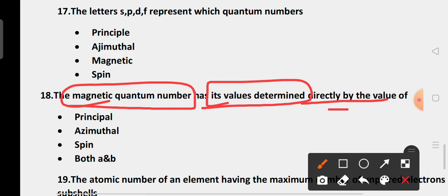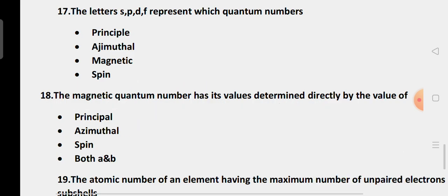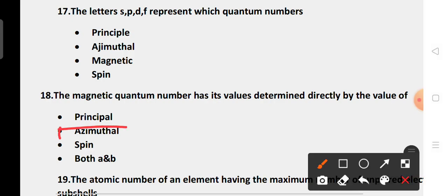Option A, principal quantum number. Option B, azimuthal quantum number. Option C, spin quantum number. Option D, both A and B. Principal quantum number is not correct, spin quantum number is not, and both A and B is also wrong. So the correct option is the azimuthal quantum number. Option B is the right answer.